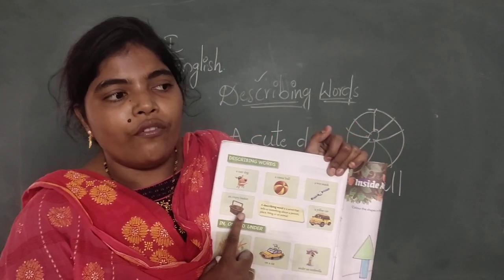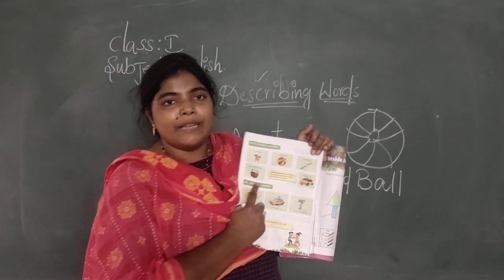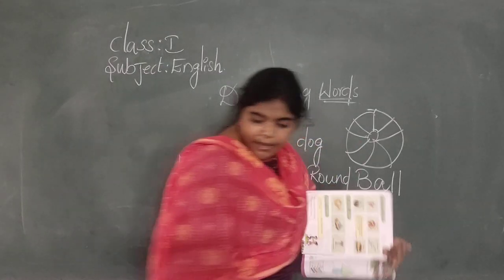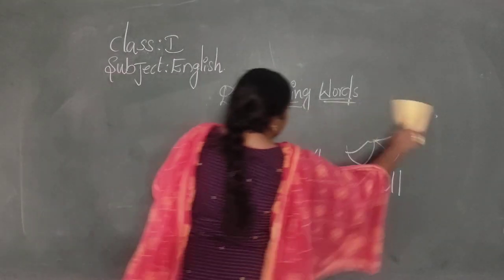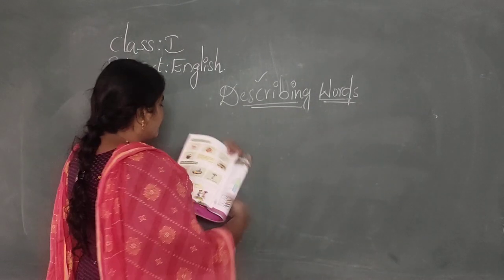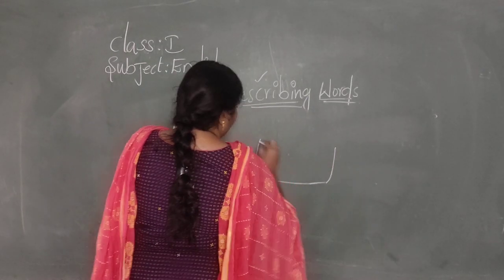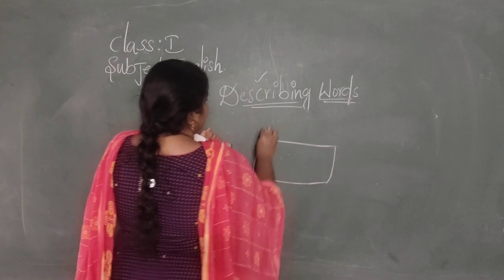So we are learning to describe this basket. Describing words are very easy. You can learn it very quickly.